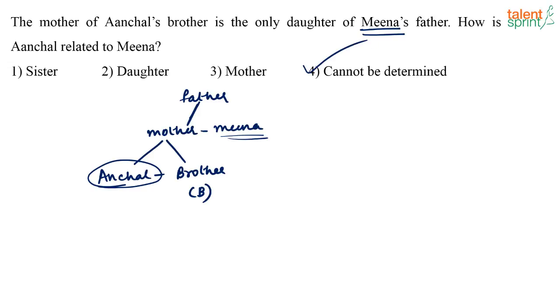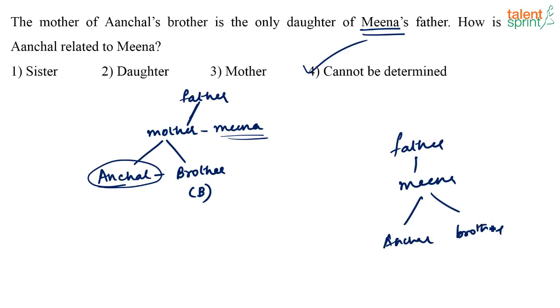Here the gender is not given, so without the gender, we cannot assume. It's a mistake that all of us can make. How will we actually solve it? When I see this question suddenly, I can just do it like this. So, the mother is Meena and the children are Anchal and brother.